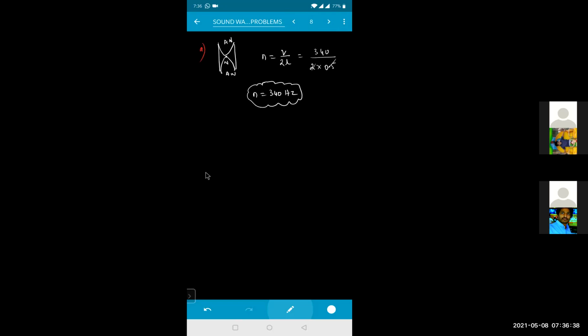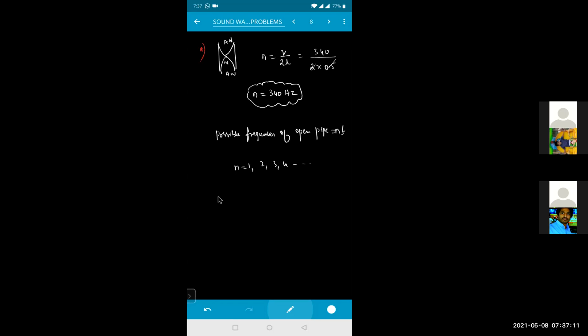Frequency is equal to 340 hertz. Clear? Yes, sir. So the possible frequencies in an open pipe will be in what ratio? 1:2:3. So the possible frequencies of your open pipe will be equal to n times f, where n is equal to 1, 2, 3, 4, and so on.